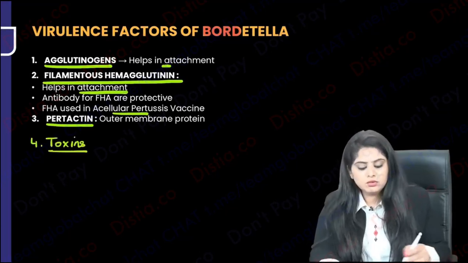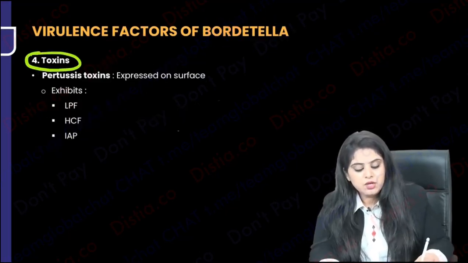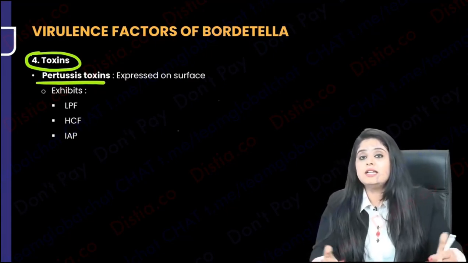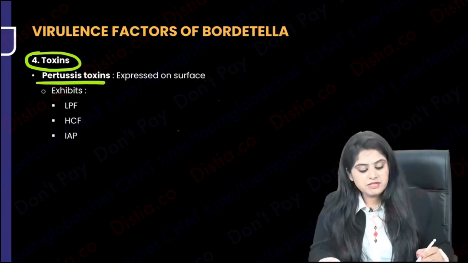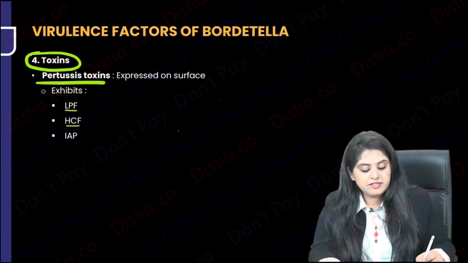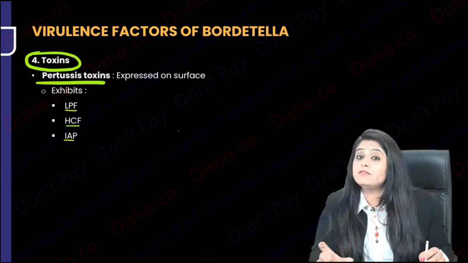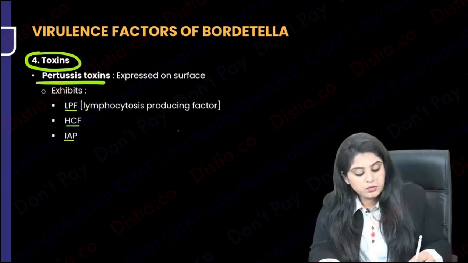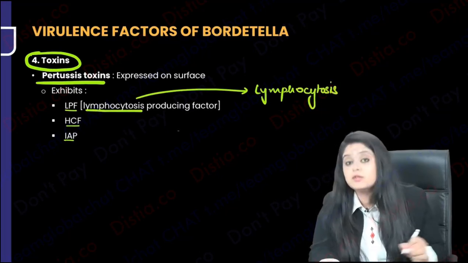Come on guys, the Bordetella pertussis toxin, I have already told you. Pertussis toxin is said to be one toxin, but actually it has a lot of factors. If you look at their names, we have LPF, HCF and IAP. You don't have to know their full forms, but you need to know that one main word. When we say lymphocytosis producing factor, you should know that these are the infections which cause lymphocytosis for us.